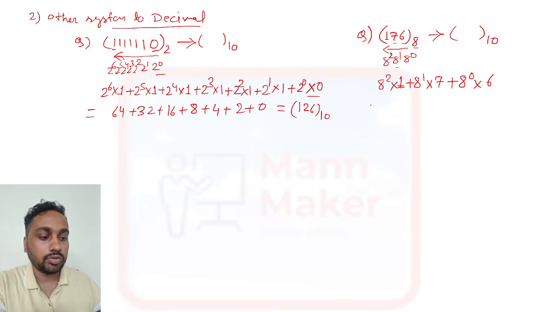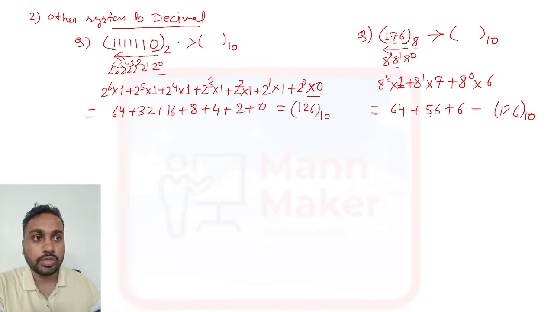Now again do the mathematics. 8 to the power 2 into 1 is 64. This one is 56, and 8 to the power 0 is 1, and 1 into 6 is 6. Now 64 plus 56 plus 6 is 126. So 126 in decimal form. From octal to decimal we get it like this.